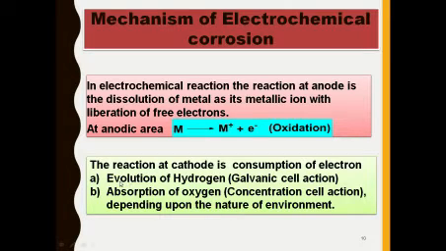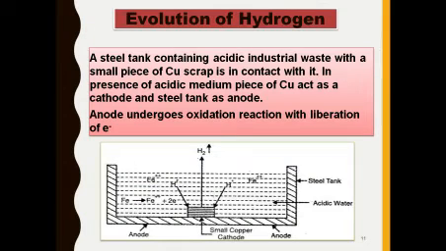If the environment is acidic, then the evolution of hydrogen type of mechanism takes place, and if the condition is basic or neutral, then the absorption of oxygen type of reaction takes place. There are two types of mechanism in electrochemical corrosion. One is the evolution of hydrogen: if the acidic medium is present, the evolution of hydrogen mechanism takes place, and if the medium is basic or neutral, the absorption of oxygen mechanism takes place over the metal surface.